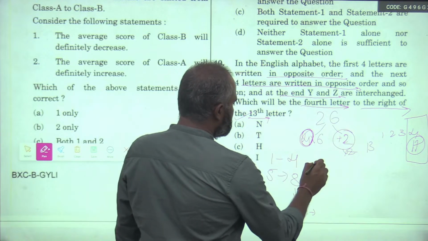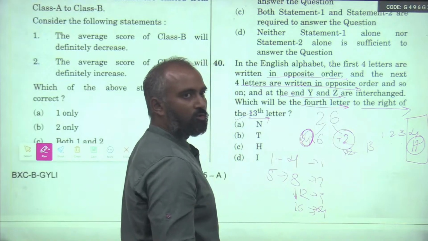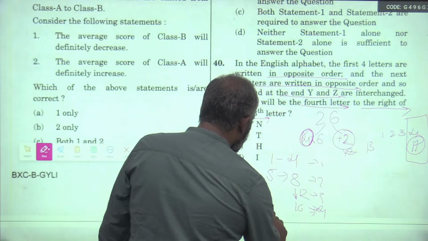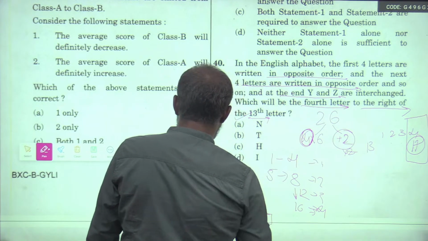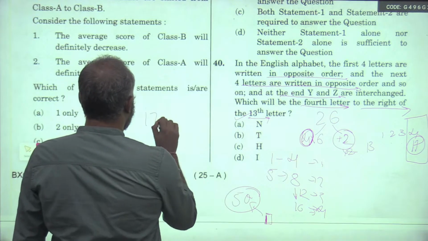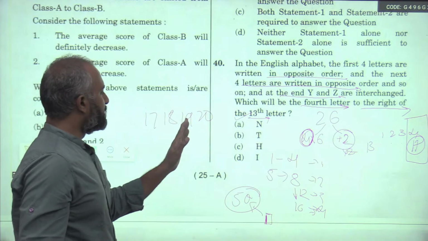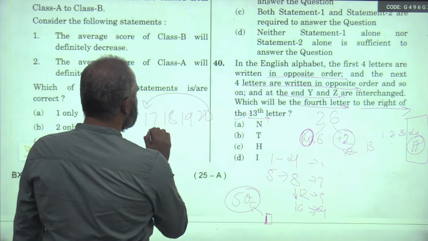So this is group 1, group 2, group 3, group 4, and group 5. We want the first digit of group 5: 17, 18, 19, 20. Group 5 is reversed, that means 20 becomes 17, and 17 becomes 20.